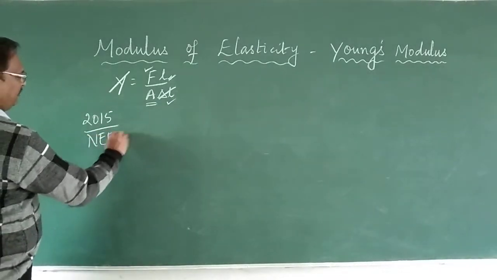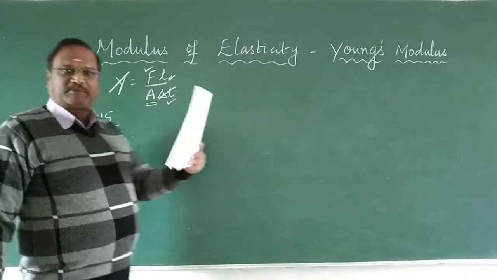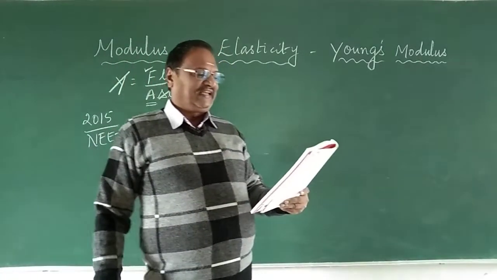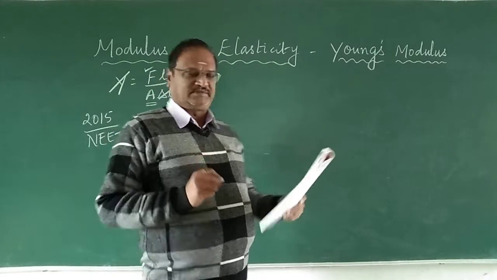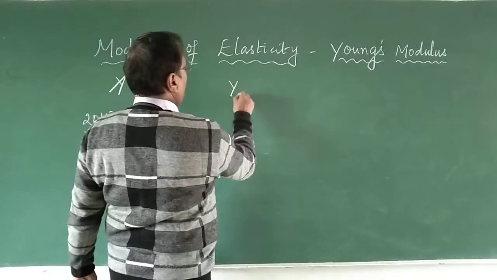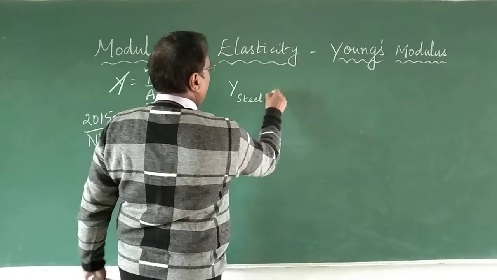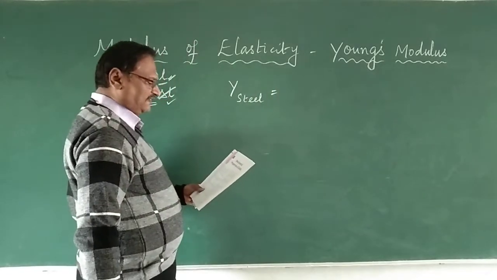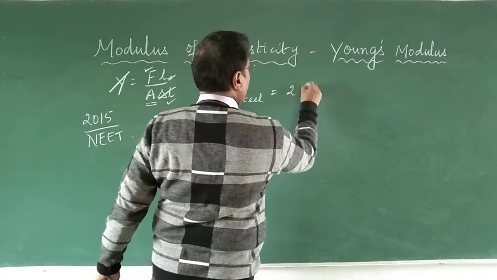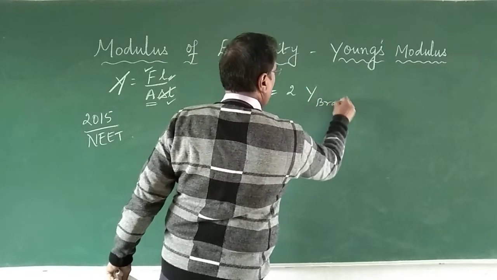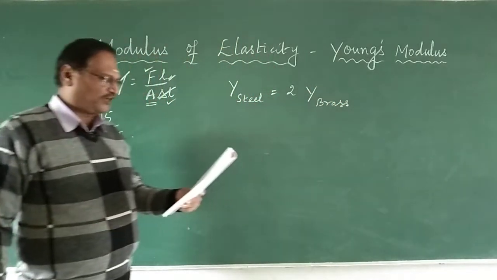All these are from the NEET exam. Let me read the problem again. The Young's modulus of steel is equal to twice that of the Young's modulus of brass.